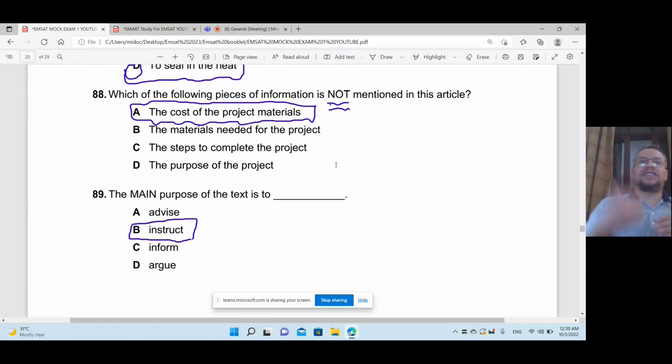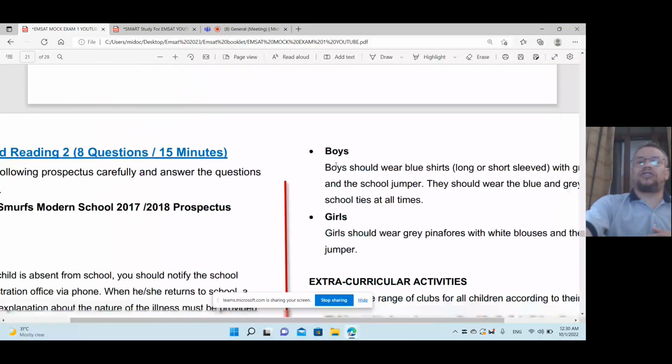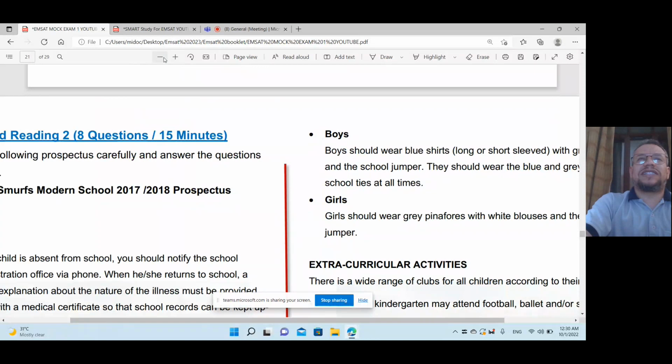Which of the following pieces of information is not mentioned in the article? When you use the article answers, you will see that the cost of the project materials is not involved in the passage. No prices, no money in the passage, so the cost of the project materials is not mentioned in this passage or article. And the main purpose of the text is to what? Is to instruct, because we have instructions of steps to make a solar oven, to make a new one.